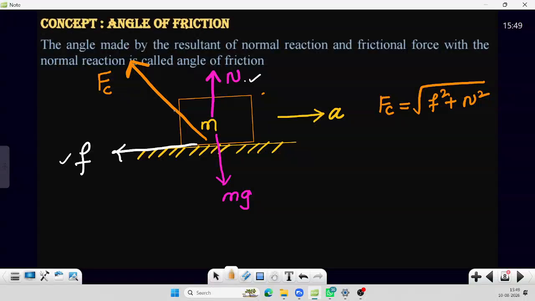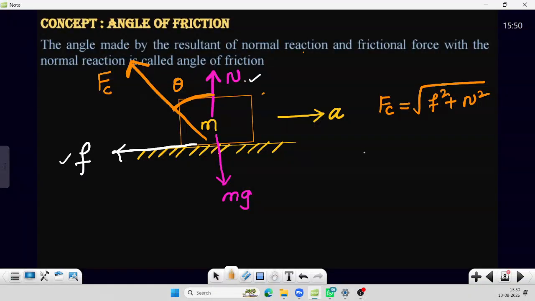Now there is some angle made by the resultant force with the normal reaction. This angle we are calling theta. The angle between the resultant of the normal reaction and frictional force, and the normal reaction, is called the angle of friction.